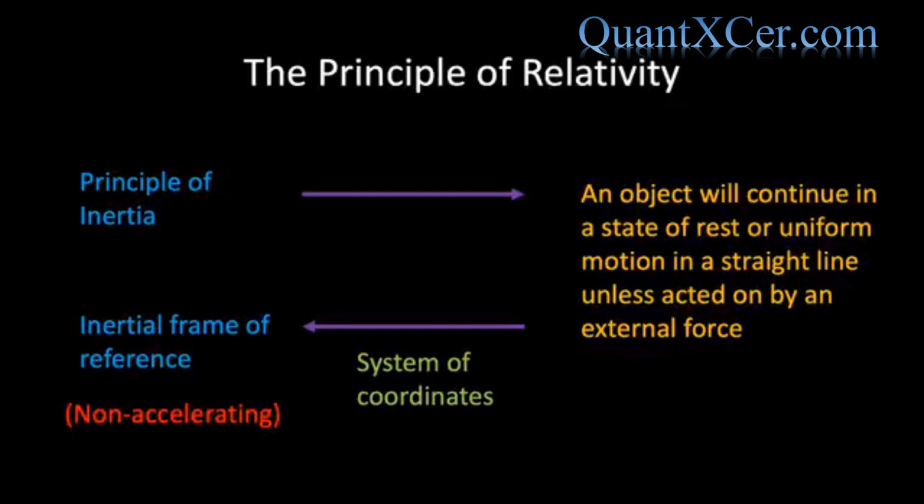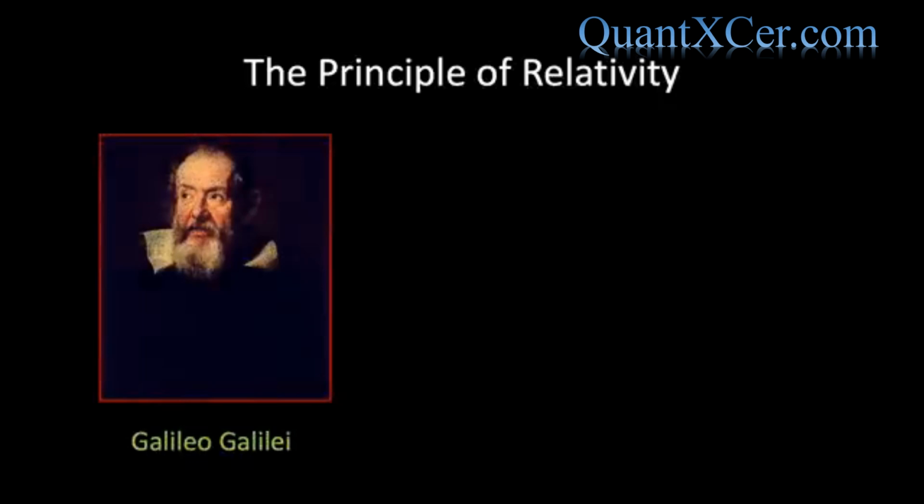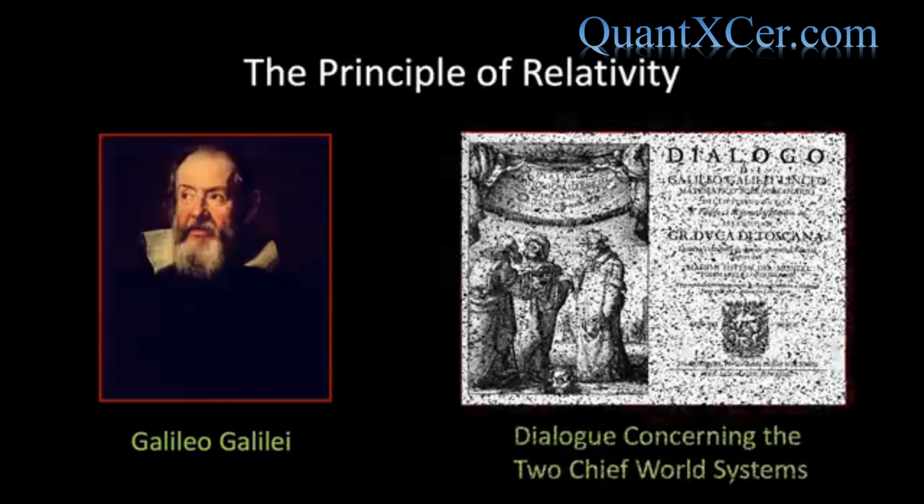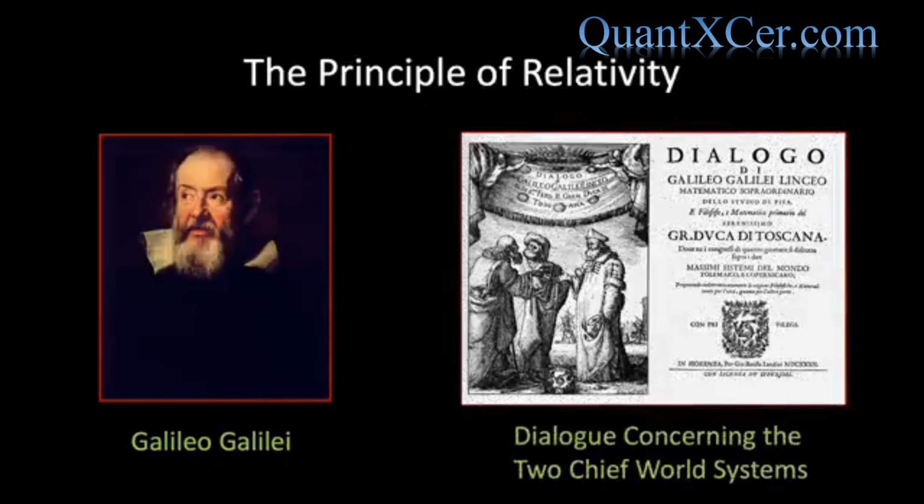This is the reason that Einstein's theory of special relativity is referred to as special, because it only deals with inertial frames of reference. And it is these special, inertial frames of reference that we will focus on in the remainder of this video. The principle of relativity was in fact introduced by the great Italian scientist Galileo, who used it in his Dialogue Concerning the Two Chief World Systems.